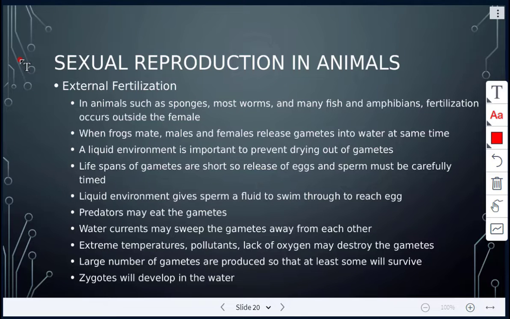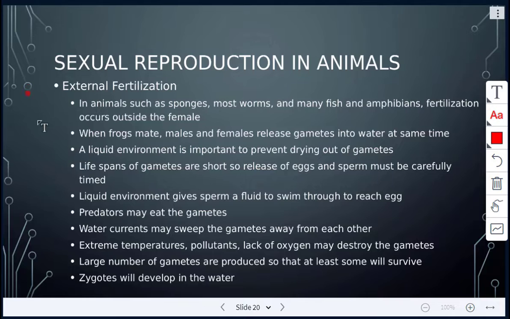All right, so in sexual reproduction in animals, there are two types of fertilization: external fertilization and internal fertilization. Let's talk about external fertilization first. This occurs in animals such as sponges, worms, many fish, and amphibians, where fertilization occurs outside the female.